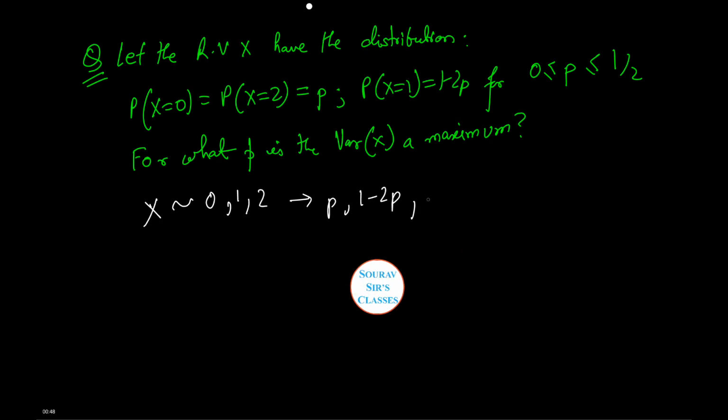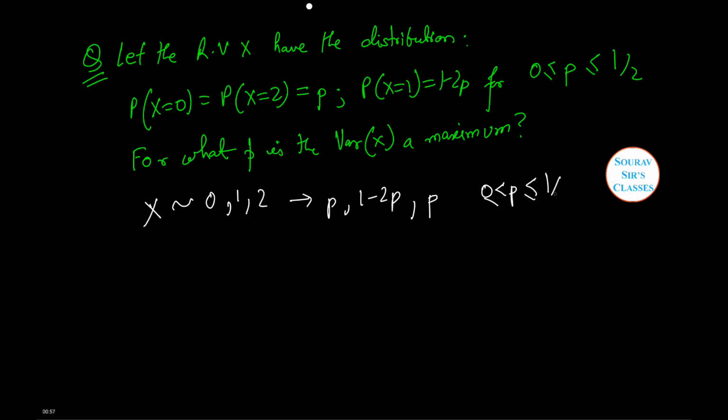and p again, where p lies between 0 and half. Therefore expectation of x can be calculated as 0 into p plus 1 into 1 minus 2p plus 2 into p.